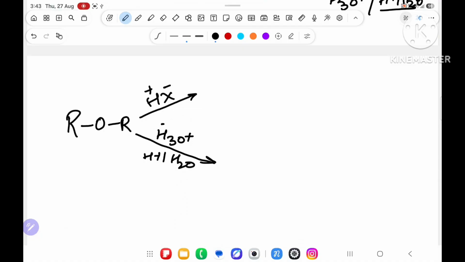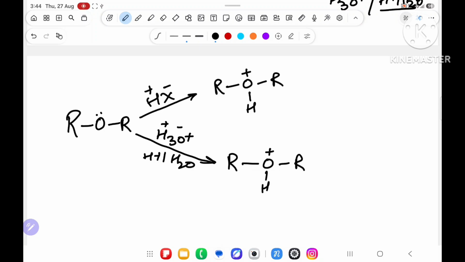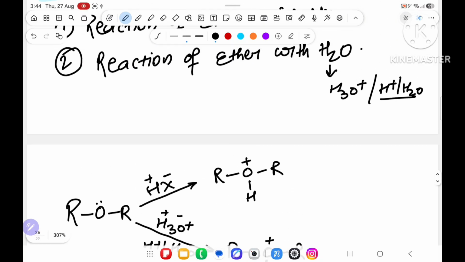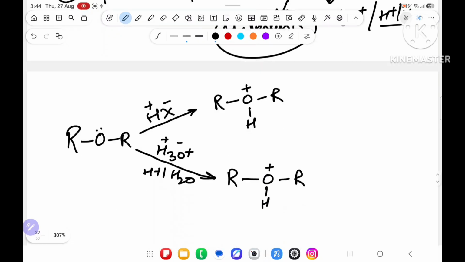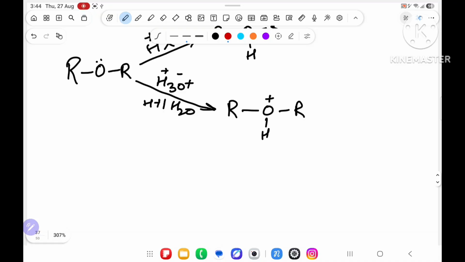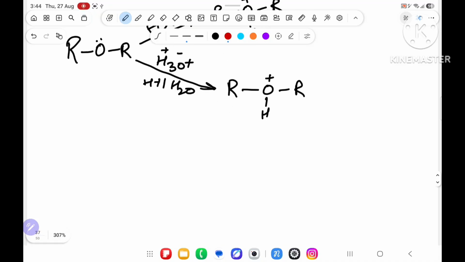Now over here what happened? H plus is coming, so H plus will come, RO plus H will come, because oxygen has a lone pair. Same thing happens over here, RO plus H is there, R coming. Now the question arises, where will the X go? This process is also known as hydrolysis. You know, hydrolysis. Now the question arises, which part the X will go, which part the OH will go, and which mechanism it will follow.